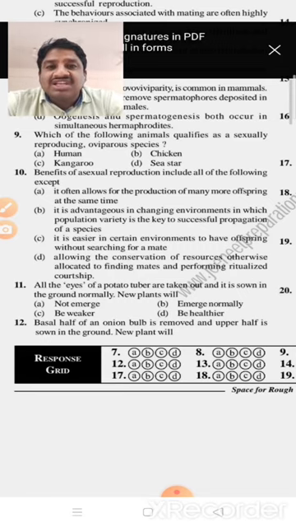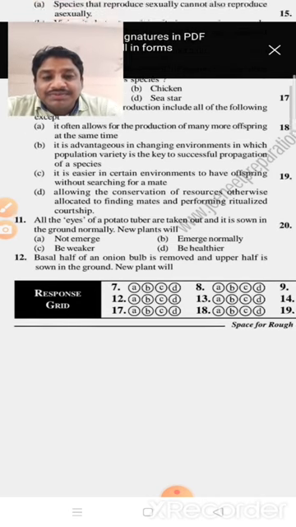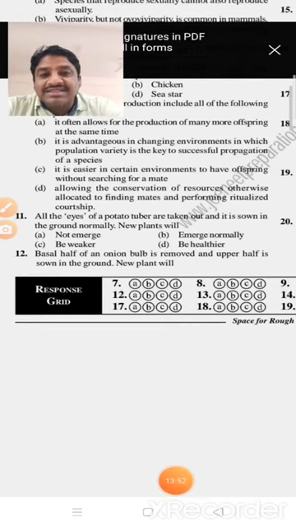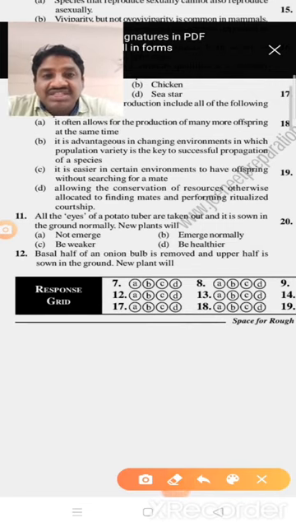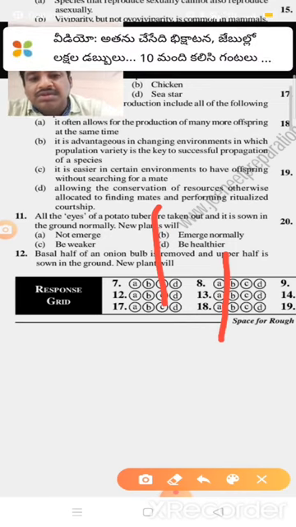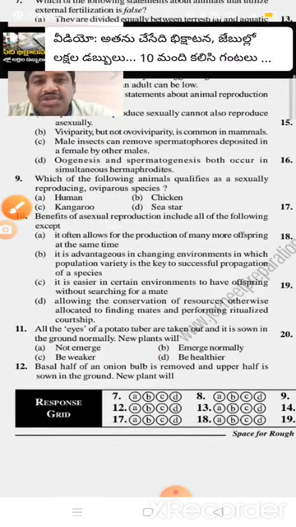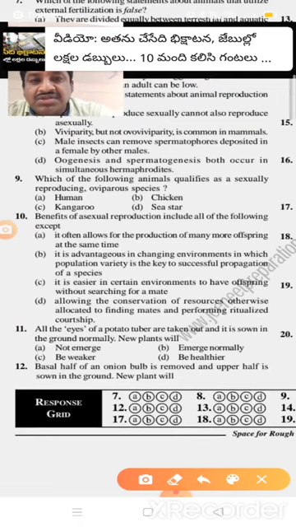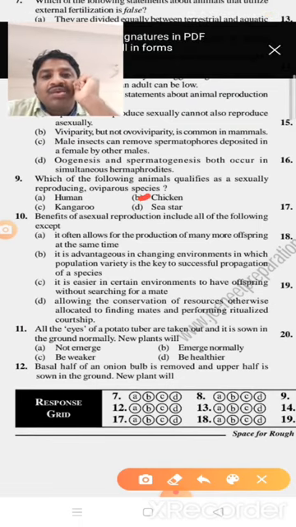So the human being, kangaroo and sea star directly produce young animals, but the chicken lays eggs. So that's why the chicken is the oviparous species. Okay, next.